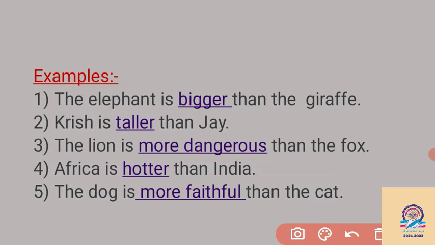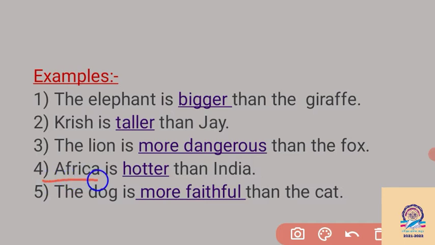We have two different parts and we make one single word. So that is two syllables: first danger and another ous. Together they make the single word dangerous. So when there are two syllables, we have to add "more" in the comparative degree. So the lion is more dangerous than the fox. Here we require "than" for the comparison.